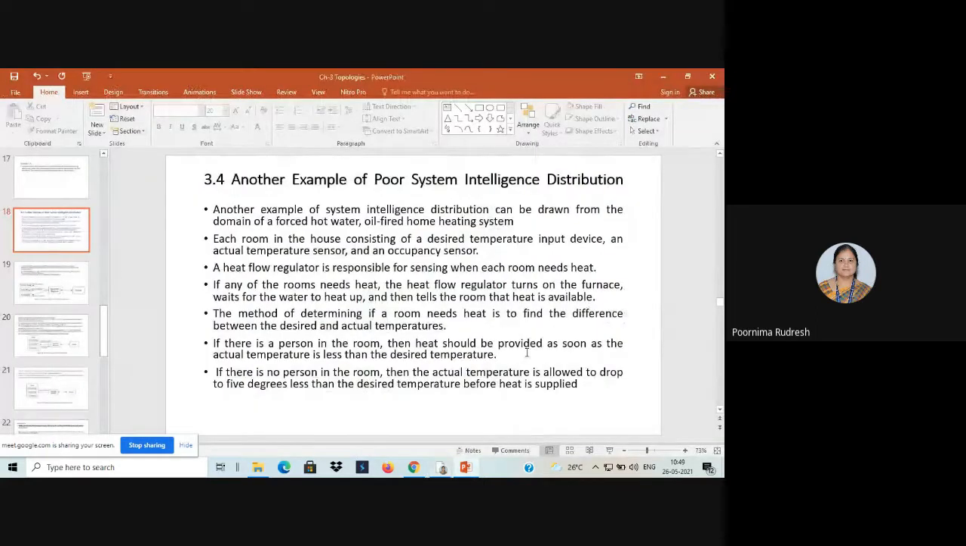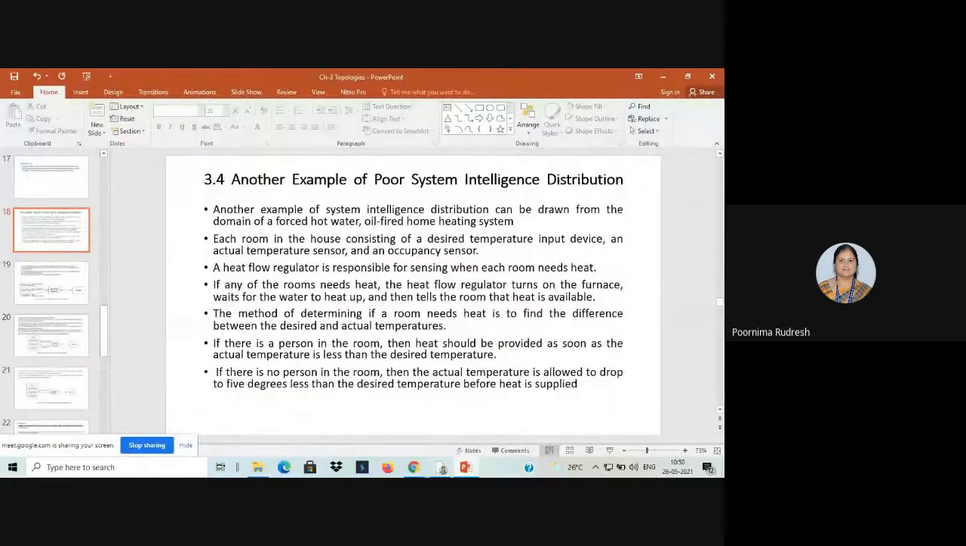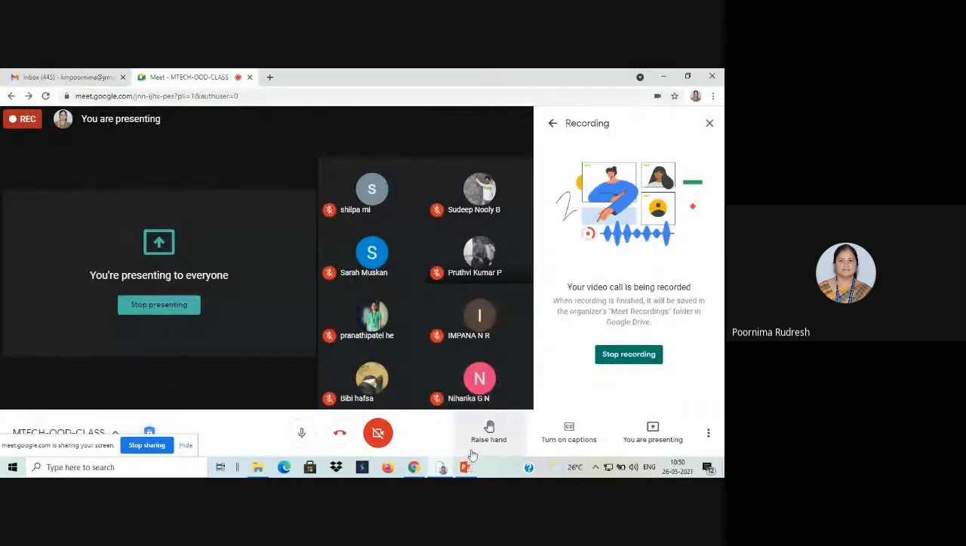In the last class we were discussing another example of system intelligence distribution. So before that, what we discussed in the previous class, what are the topics you studied in the third chapter?